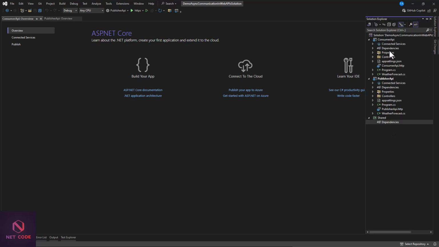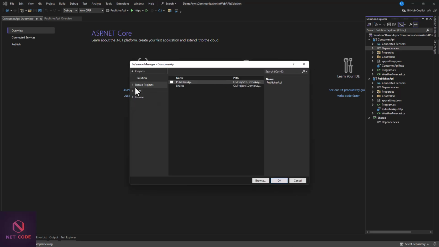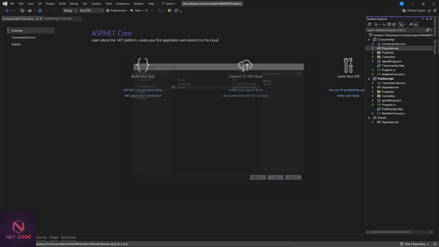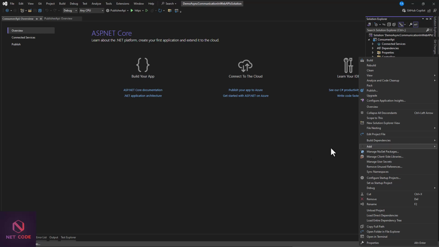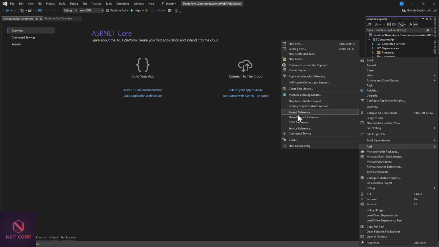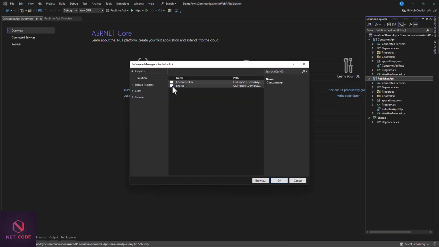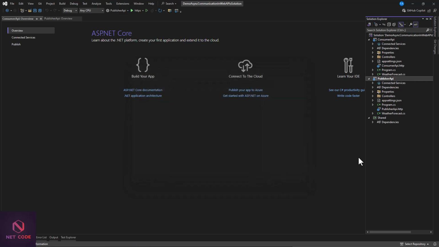Now we're going to share this library among these two. So maybe I can just add the dependency before it's too late. Although we can add it, but you know, let's configure it here. So add from this, maybe you can add project reference as well. Then add the shared. So you can see we are sharing this library among these two web APIs.